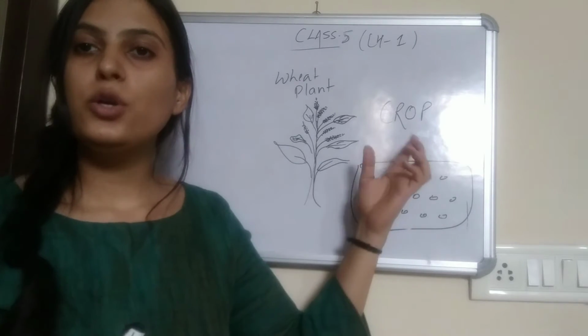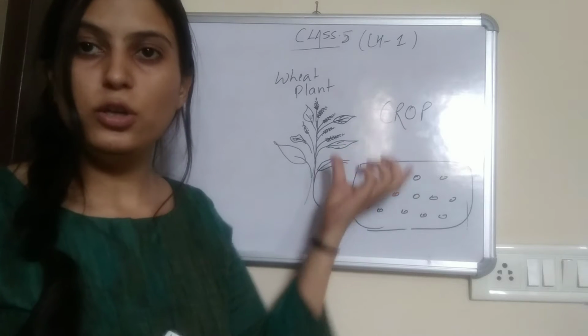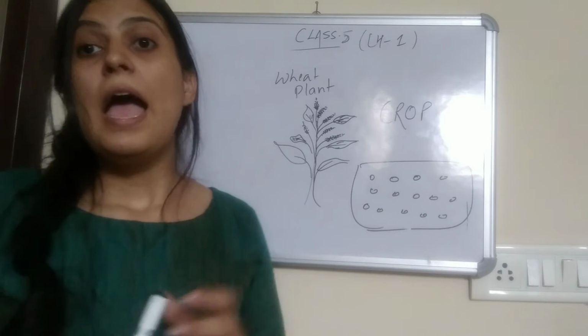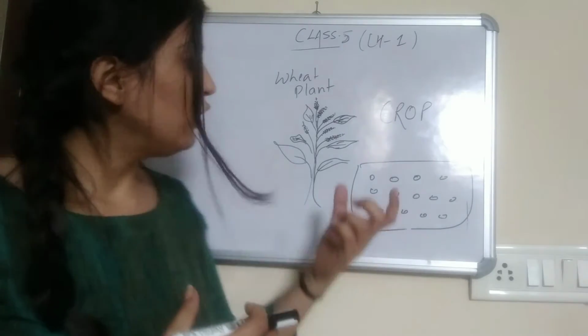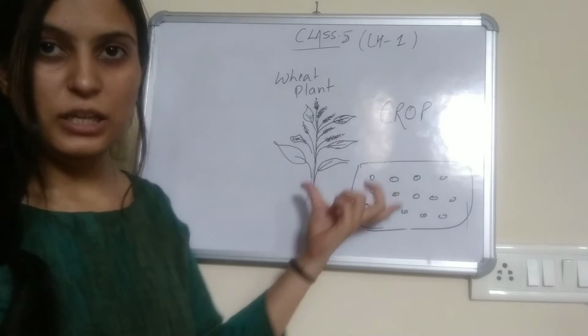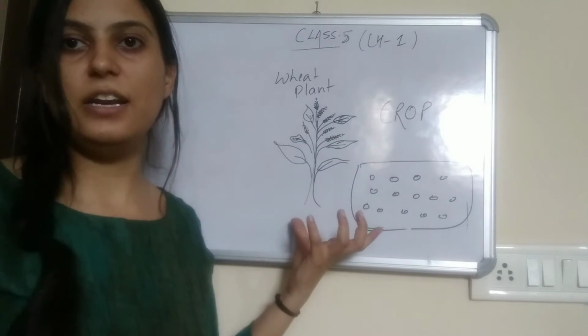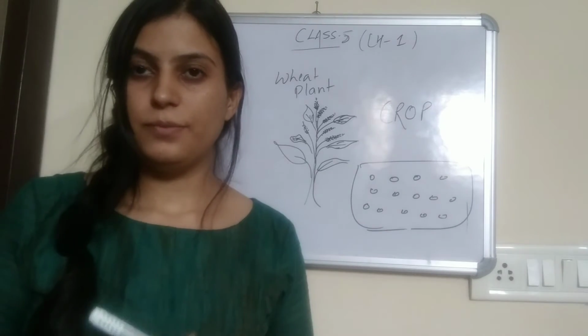This is called crops. Okay, this production of plants is called crop production. And agriculture is the cultivation of soil and cultivation of plants and raising livestock.